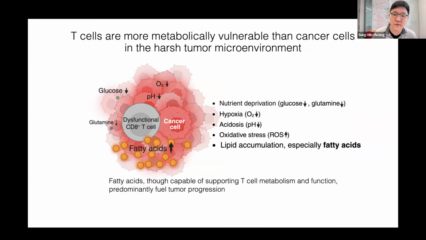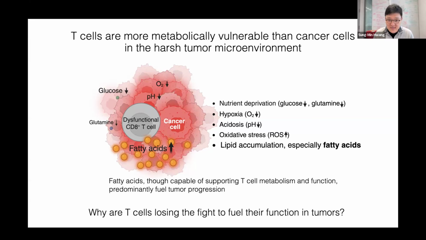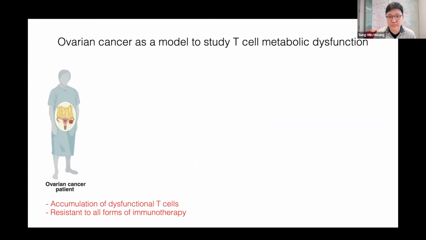And we have particular interest in this lipid accumulation, especially fatty acid. It's recognized as a hallmark of many tumors, contributing to cancer cell growth, immune evasion, and metastasis. And interestingly, the fatty acid, though capable of supporting T cell metabolism and function, predominantly fuels tumor progression. So we question, why are T cells losing the fight to fuel their functions in these tumors?